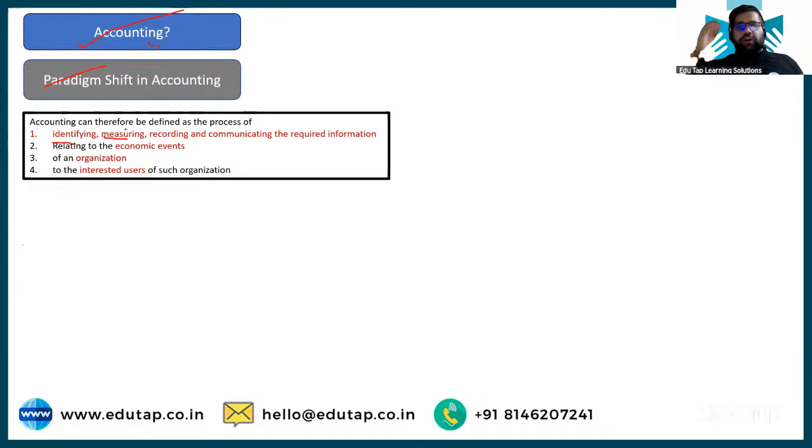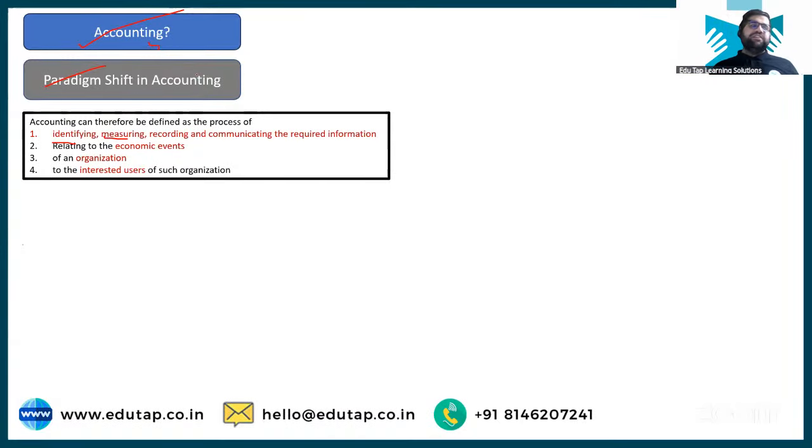Yes, chronological order, right? And chronological order means what? Date wise. Okay. Then we move ahead to what? Communicating the information. To whom will you communicate the information? You will communicate the information to multiple interested users.